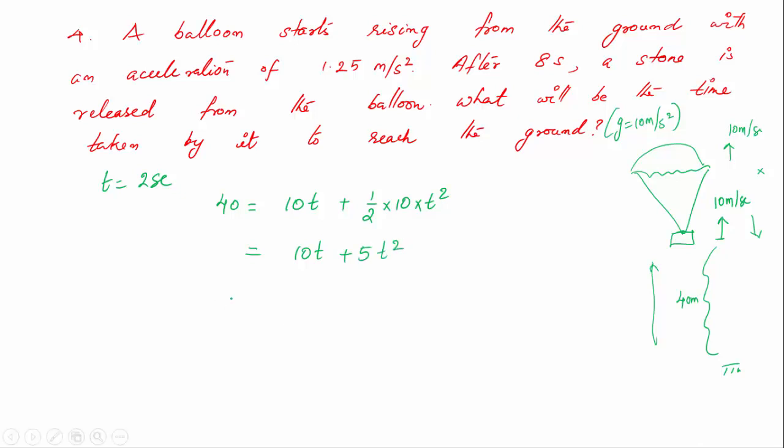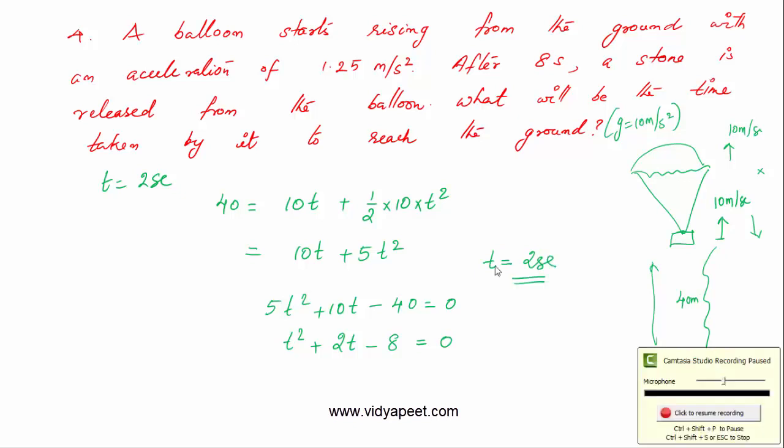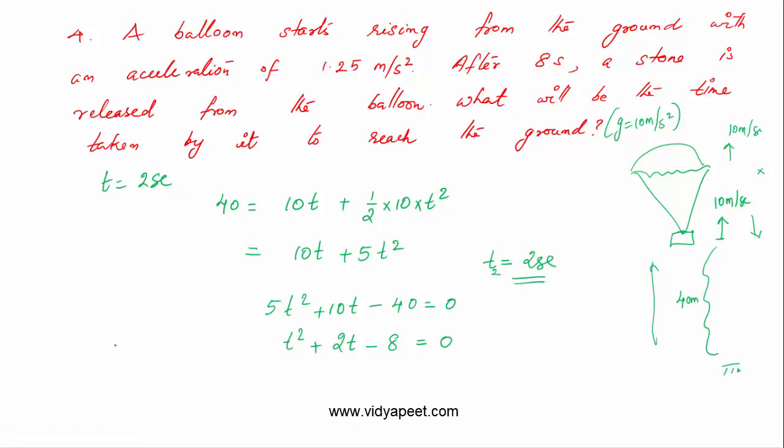This is a quadratic equation. You can say 5t square plus 10t minus 40 equal to 0, or t square plus 2t minus 8 equal to 0, or you can say t is equal to 2 seconds. So this we call t2. So the total time taken is t is equal to t1 plus t2.